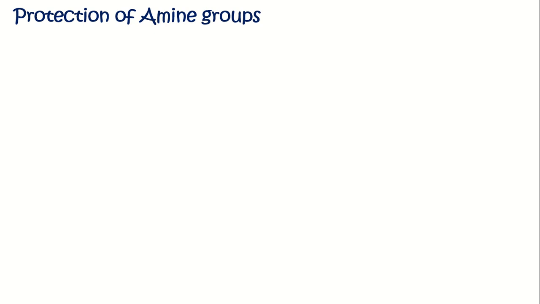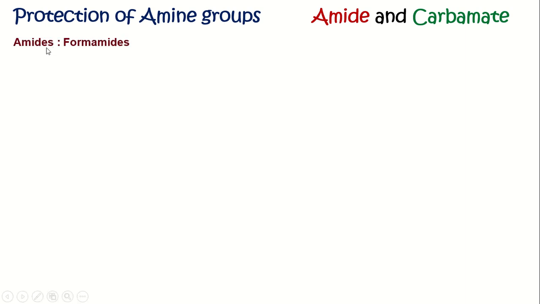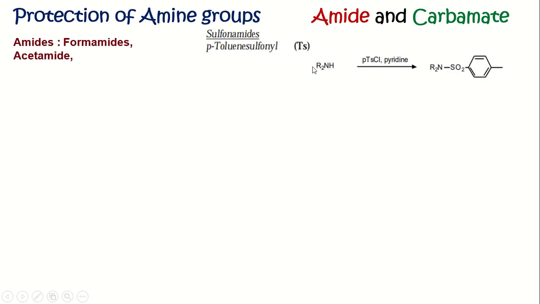Amine contains nitrogen and is nucleophilic in nature. It is converted to amide or carbamate form. At that time, amine activity decreases and it is protected. The amine is converted to amide like formamide and acetamide. Amine is also converted into sulfonamide when amine reacts with para-toluenesulfonyl chloride in basic condition to form sulfonamide.